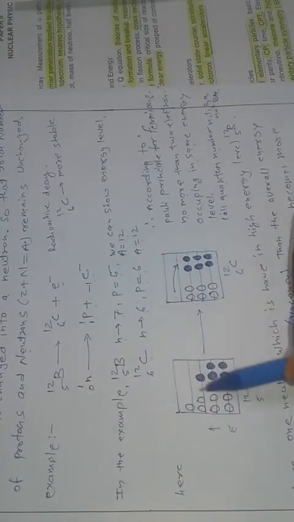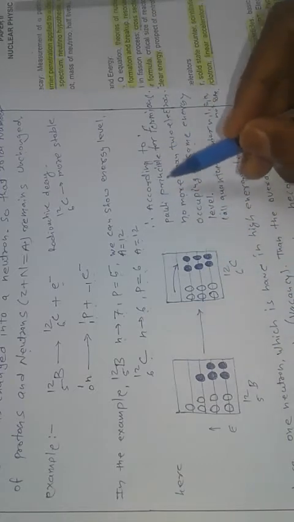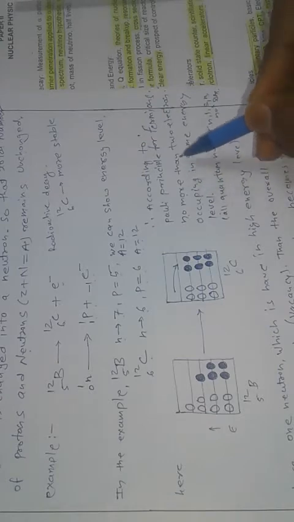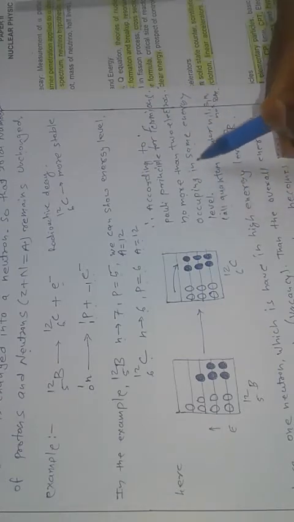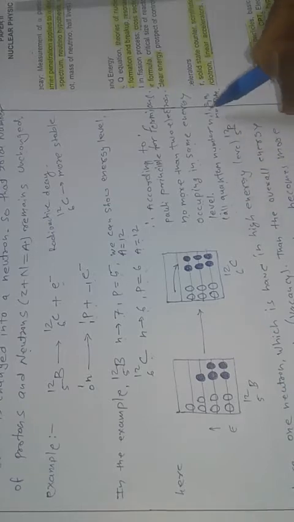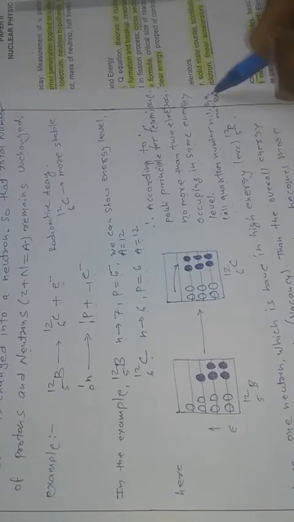Okay. So next, its energy levels. According to the Pauli principle, for fermions, no more than 2 particles can occupy the same energy level, and all the quantum numbers n, l, m, s are not the same.